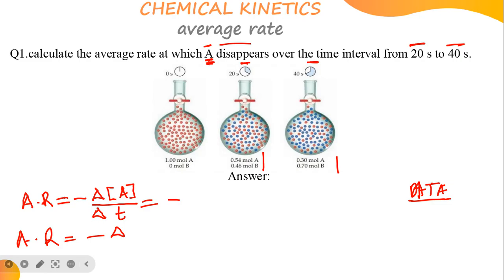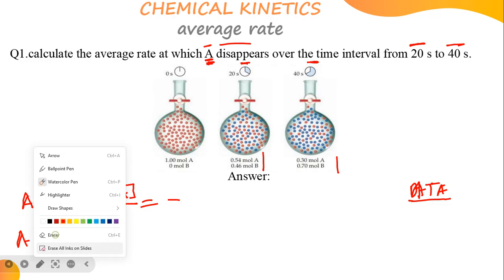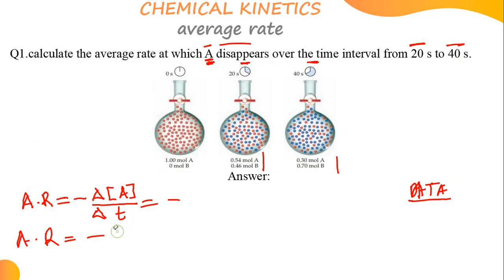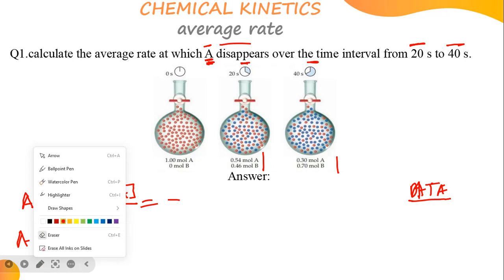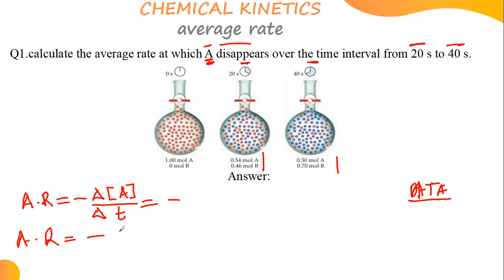So let me subtract the change, so that I just replace it with what should be here. So we said it can also be what? Open bracket, final concentration, A2 minus initial. You remember? Over T2, the final, minus T initial.